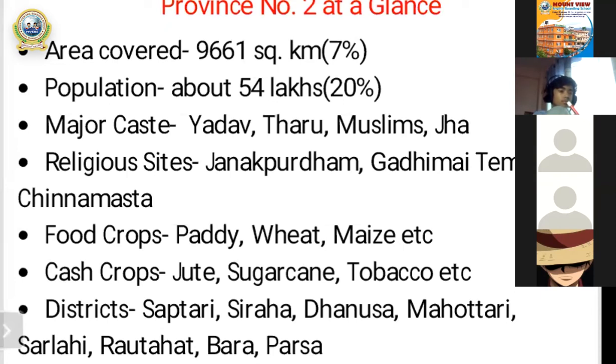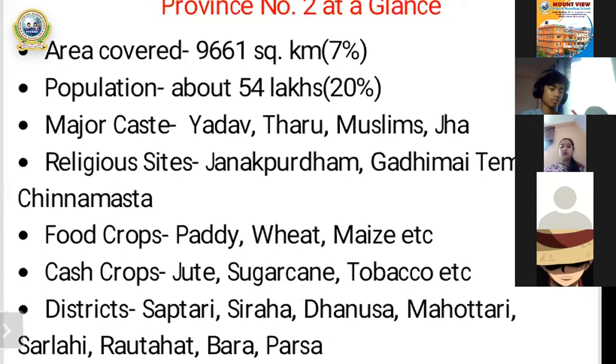So in case of province number 2, the total area covered by the province is 9,661 square kilometers, 7%. My dear students, total area 9,661 square kilometers, but in percentage 7%. Out of 100%, 7% is covered by province number 2 in case of area. And in case of population of province number 2, about 54 lakhs, it means 20% out of 100% is the total population, the total number of people that live in province number 2.